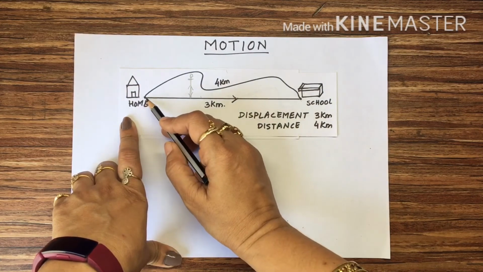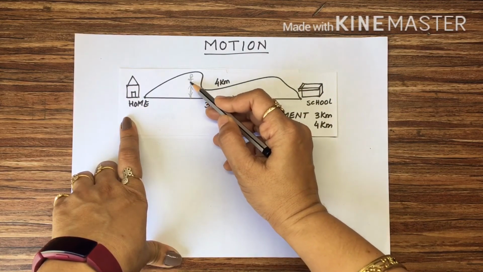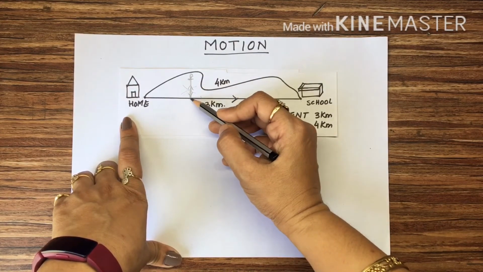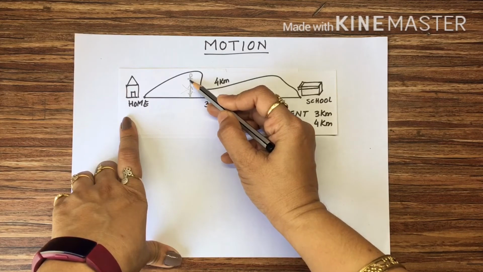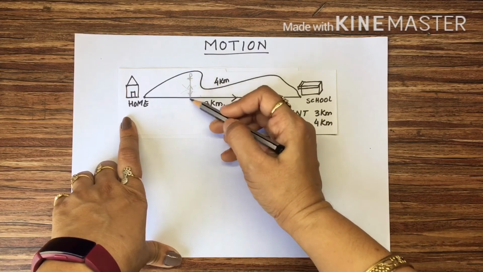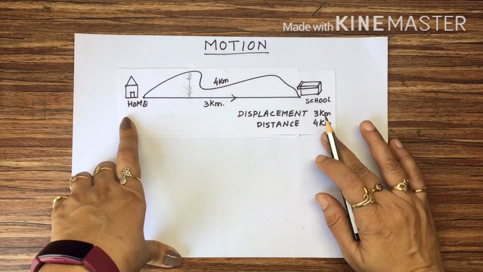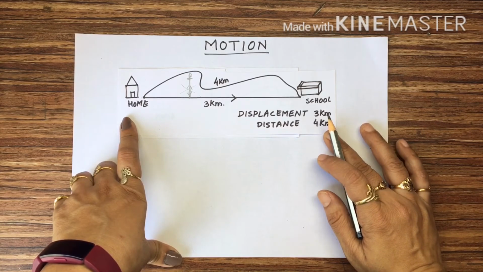Because from here you went in this direction and came back in this direction. That means they will get cancelled, students. This side you went inside in this direction and came back in the same direction. That means both will get cancelled. Why? Because displacement has direction also.